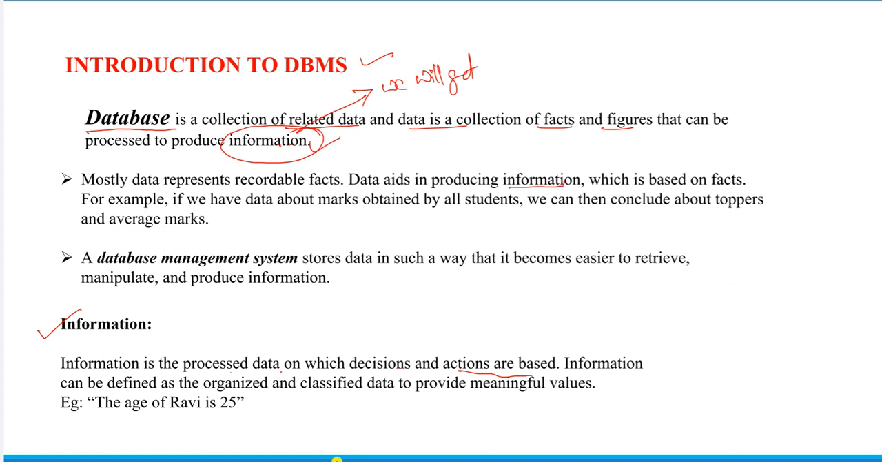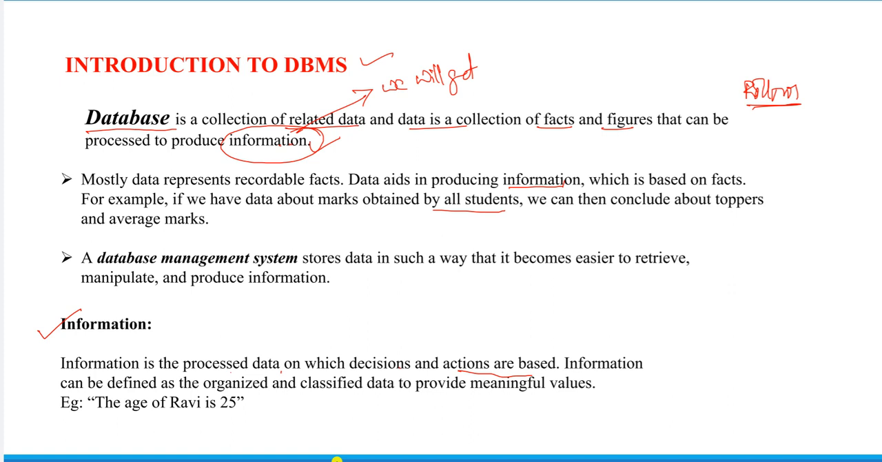For example, if we have the data about the marks obtained by all the students, we can then conclude about the toppers and average marks, right? For example, you are all students and every student has a particular roll number, a distinct roll number. That means no two students have the same roll number; each and every student has a different roll number. So based on your data we can conclude who is the class topper, who is the college topper or who is the university topper, and also the average marks.